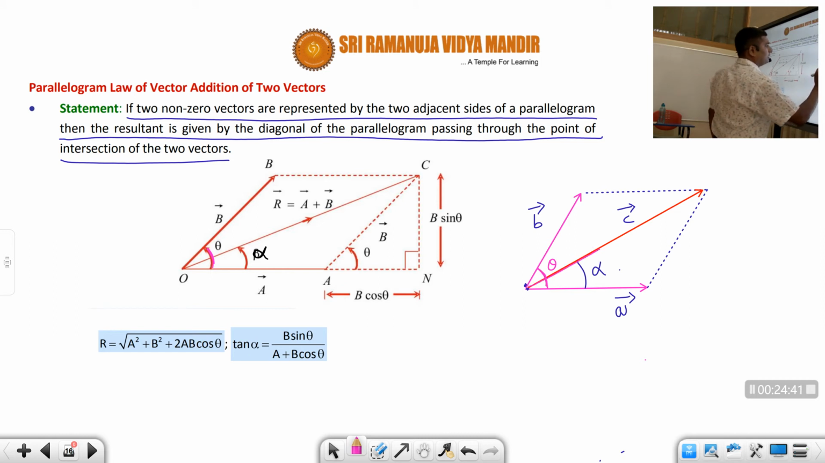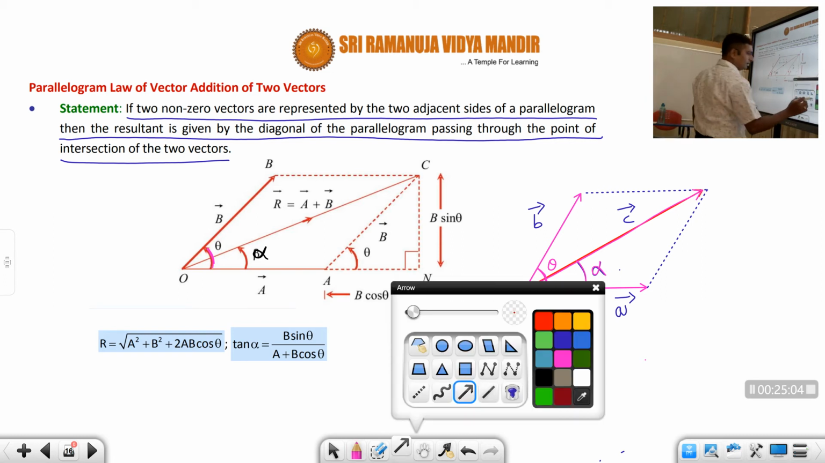and if you find the resultant, that resultant will make an angle of alpha with the A bar. Okay, students. How this resultant is obtained and what is the formula for the magnitude of this resultant, I have derived in one of the video sessions. Please go through it. Here I'm just giving the expressions. So what is the expression for the magnitude of this resultant, students?